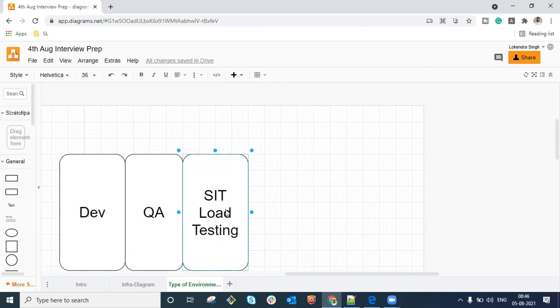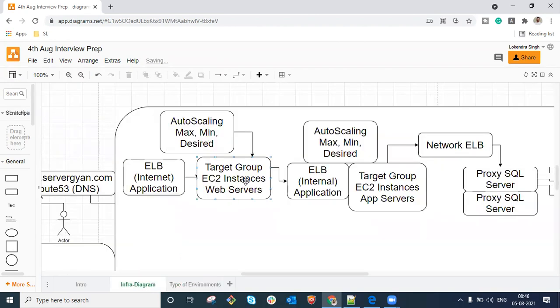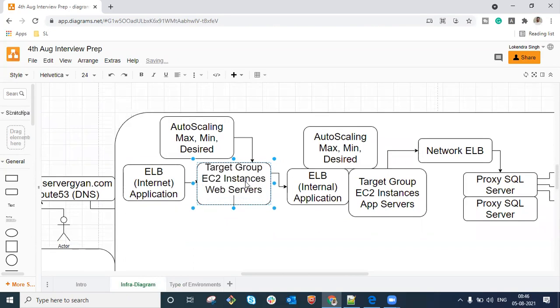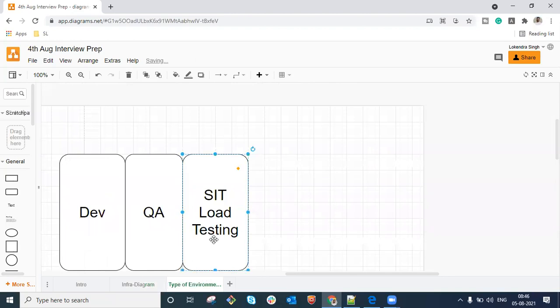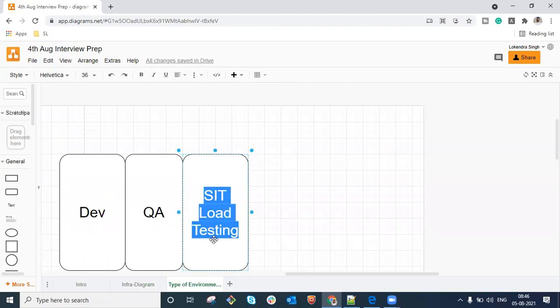So what does load testing mean? Let us say you plan to create a particular type of instance, maybe C5.2x large. These are the types of instances which you are going to use within your production environment. So you will create the same type of infrastructure within this environment as well, and you will have to ensure how much load and how many requests per second these instances are able to handle. Obviously, you are not going to create the same infrastructure as you are going to use in production.